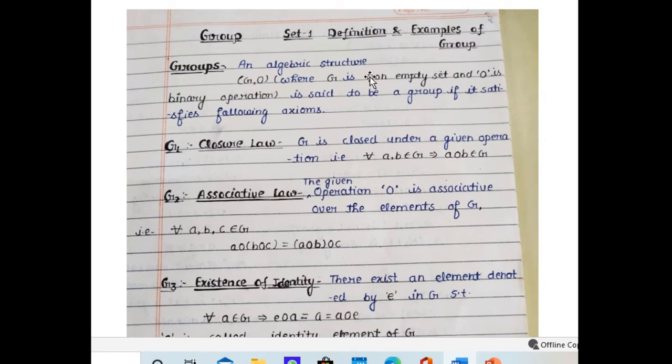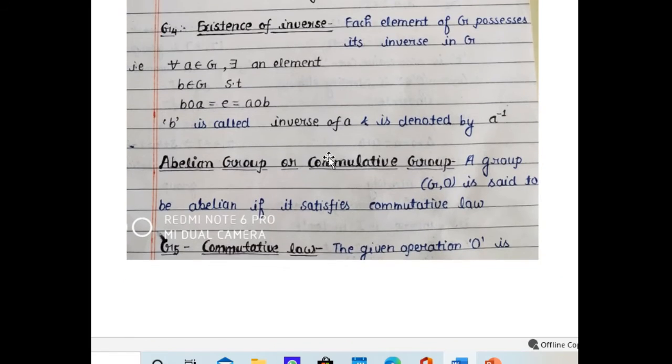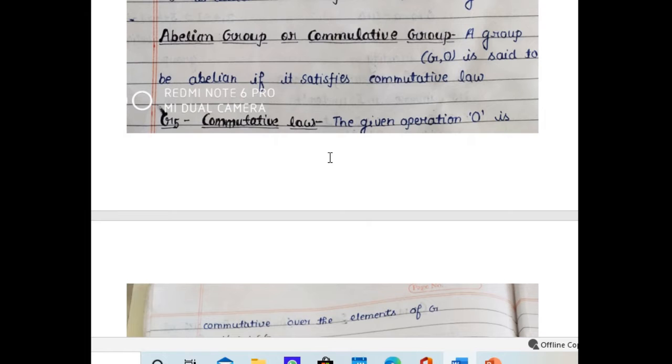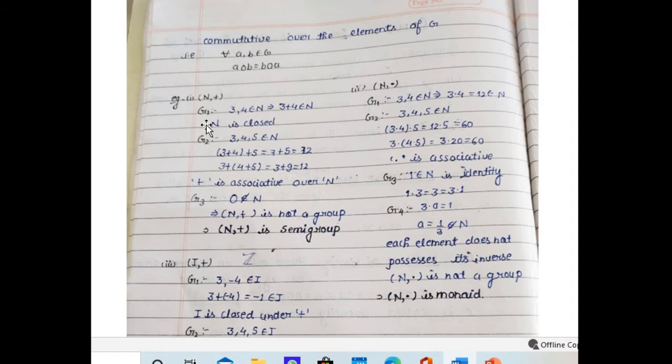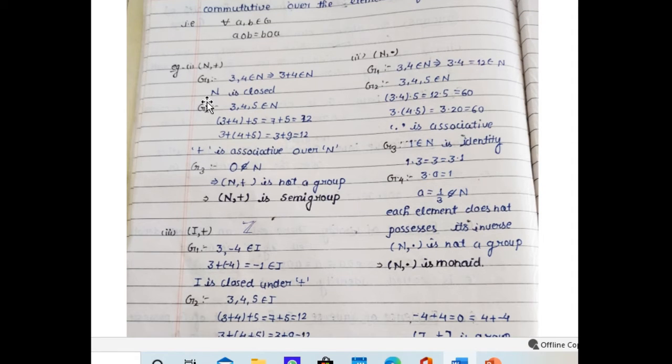Now, first we discuss what an algebraic structure is. An algebraic structure consists of a set G, which is non-empty, and a binary operation. A binary operation is basically a mapping which associates two elements of G to some element in G. Then that type of operation is binary. I am discussing some examples over that.